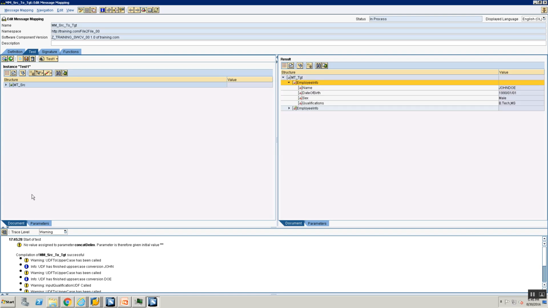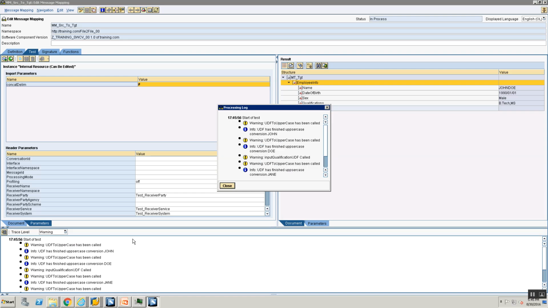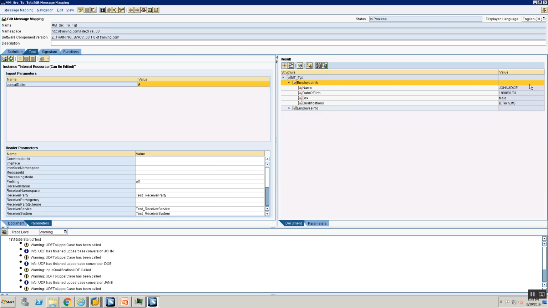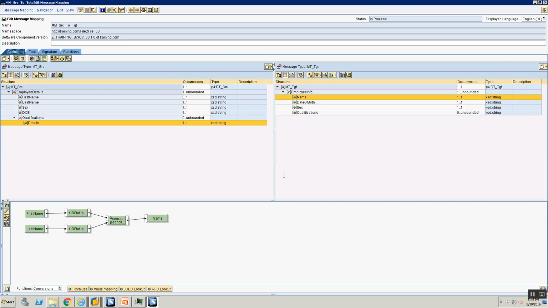Why did that happen? When I'm testing here, how do I assign a parameter? Do you see this tab called parameters? So far we've only focused on the tab document. Click on the tab called parameters, and you will see the import parameters here. Let's say hash here and execute. And now you see it becomes John hashdo, Jane hashdo. Perfect. So the first step is done.